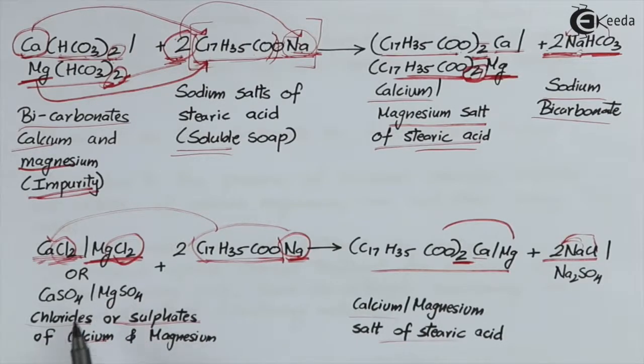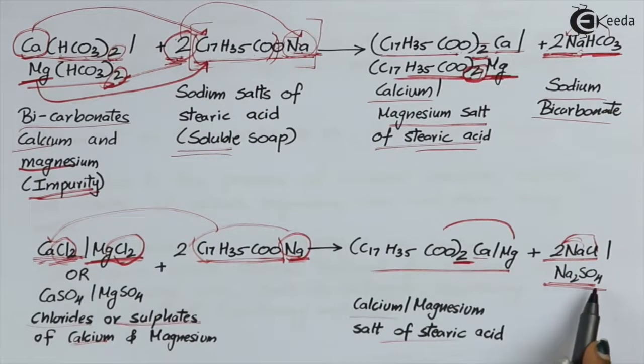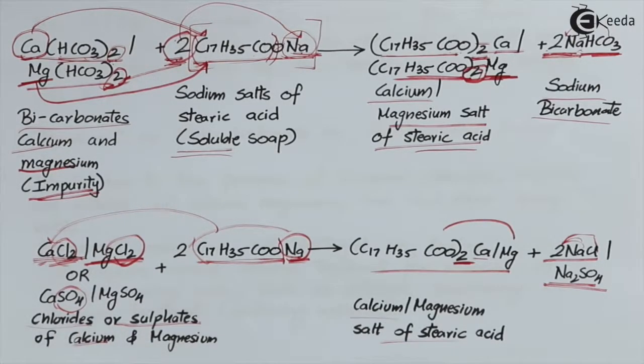The entire same reaction can be done for the sulfates, CaSO4 or MgSO4. The same thing will happen, but over here instead of NaCl we will have Na2SO4. Now how did we get Na2SO4? It is important for us to understand that SO4 itself has a valency of -2. Ca has a valency of +2, and thus one SO4 is enough for one Ca, because 2 bonds of SO4 will go and attach itself to 2 bonds of Ca.